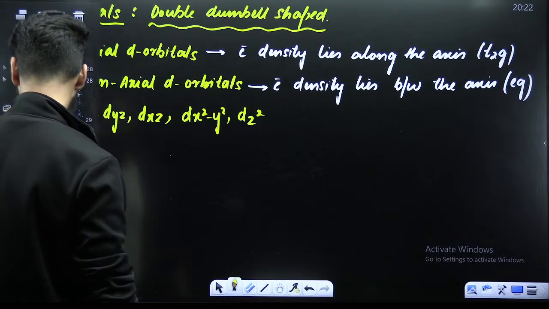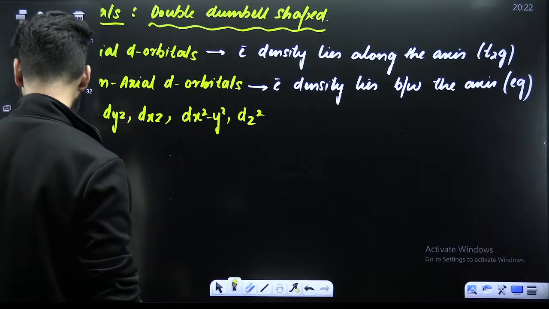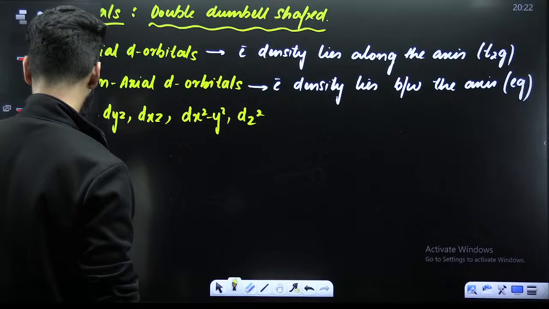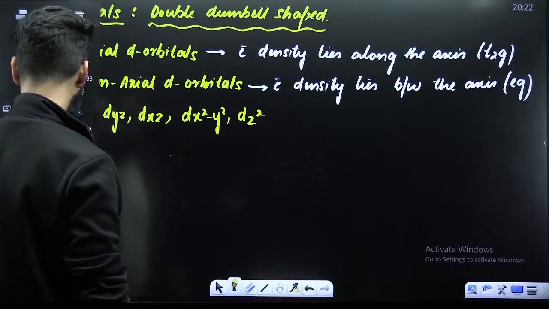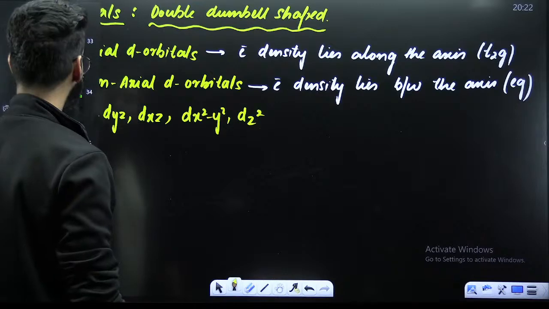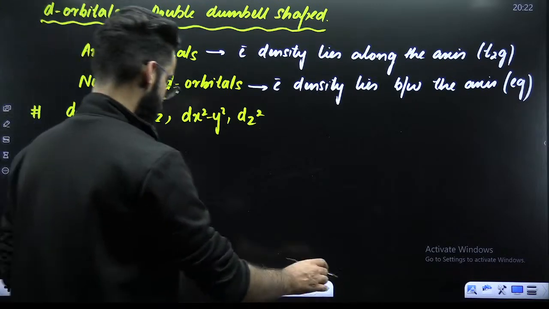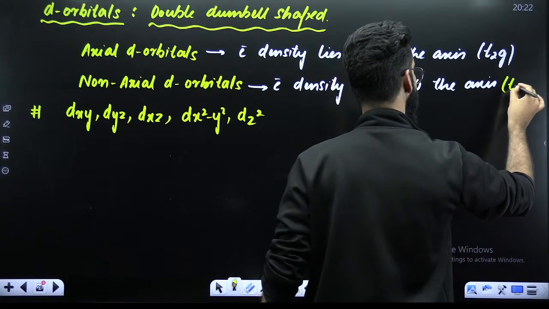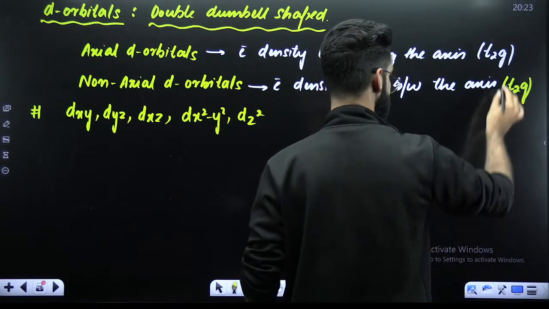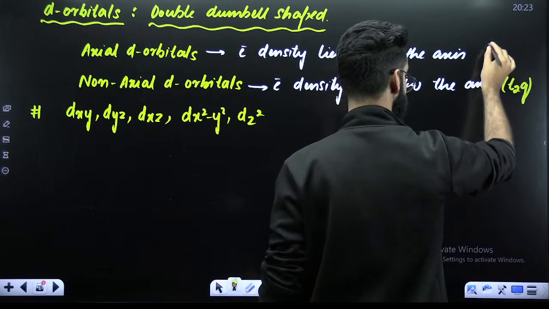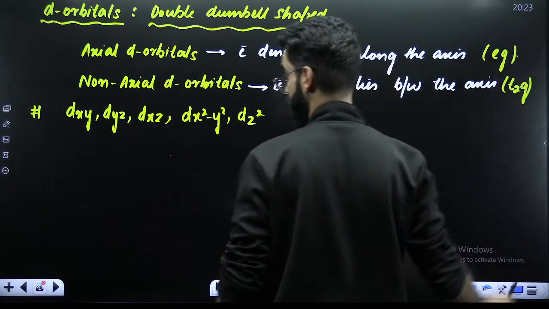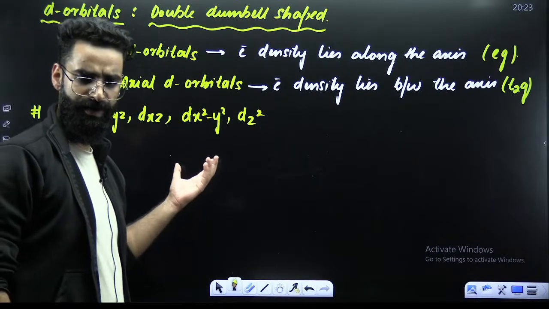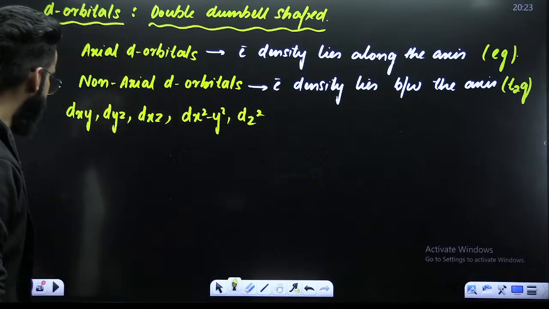Let me just take a second. I think this is the reverse of what I told. Non-axial is T2g and axial is your Eg. Right? Okay, so there are 5 d orbitals in total: dxy, dyz, dxz, dx square minus y square, and dz square.